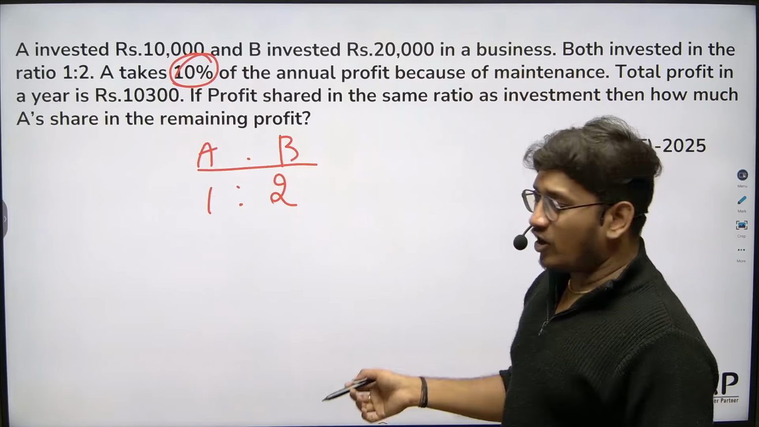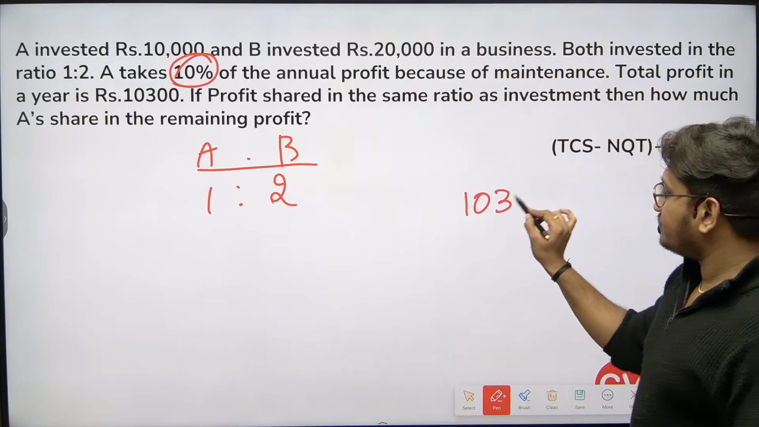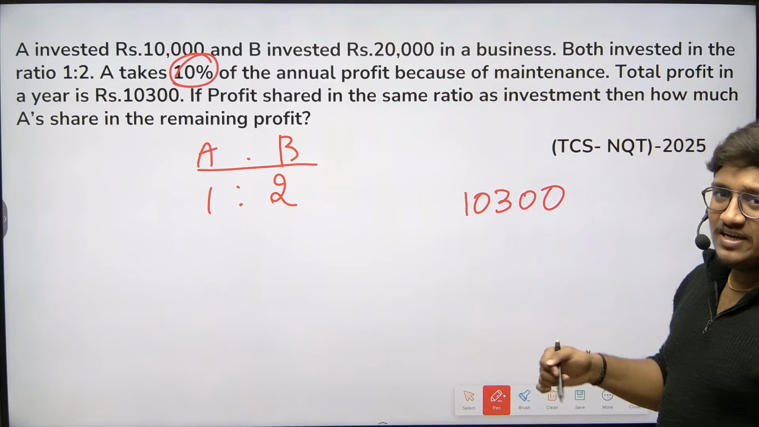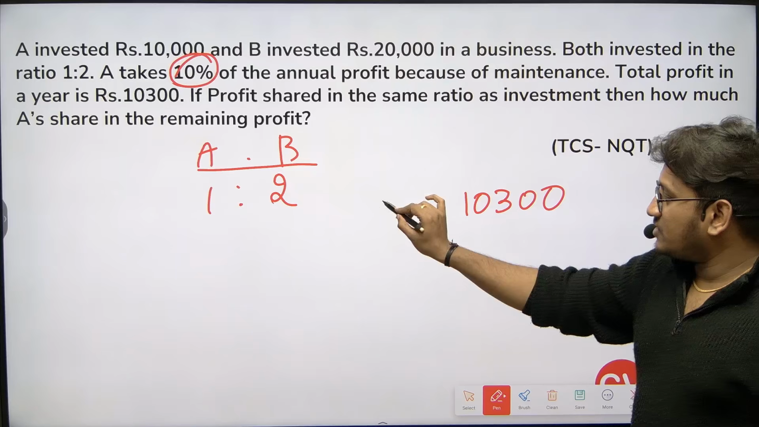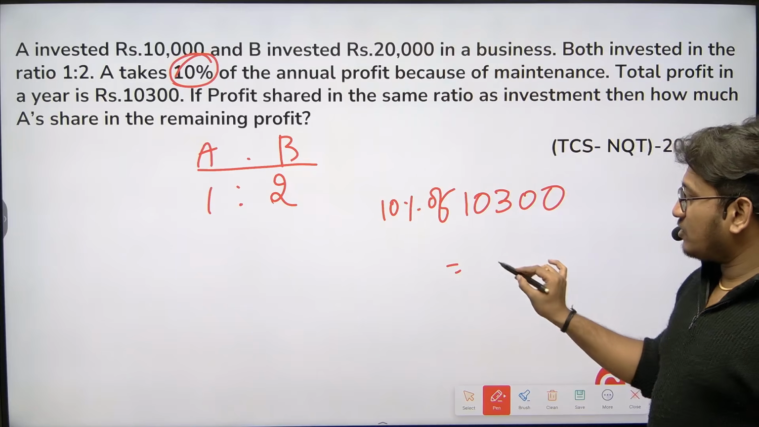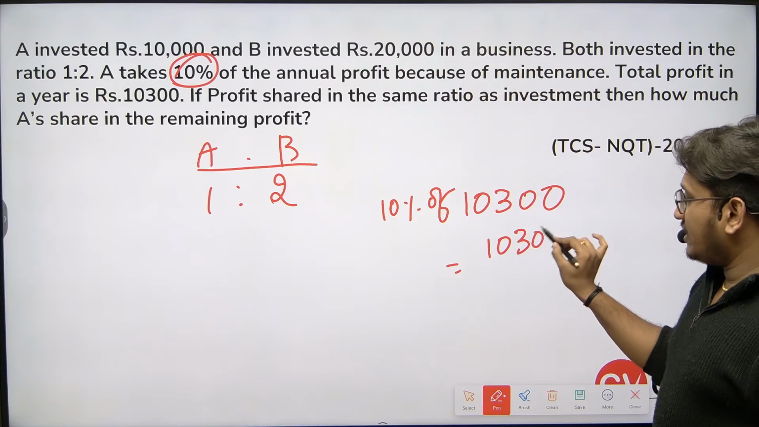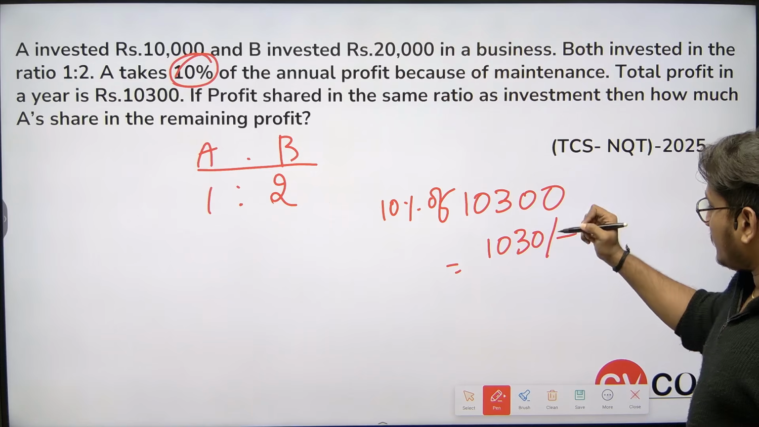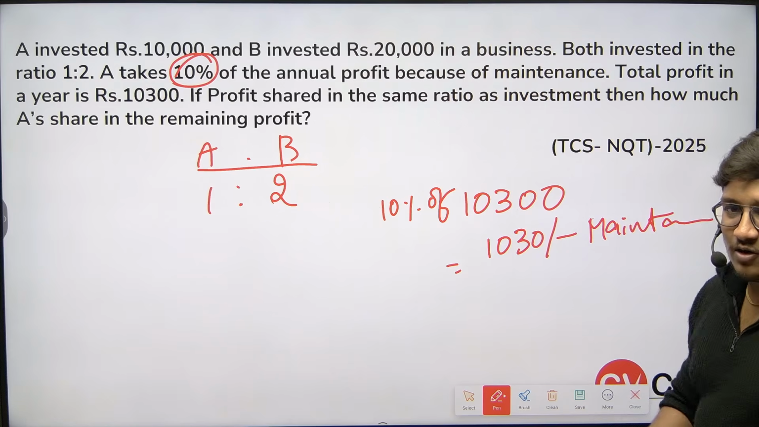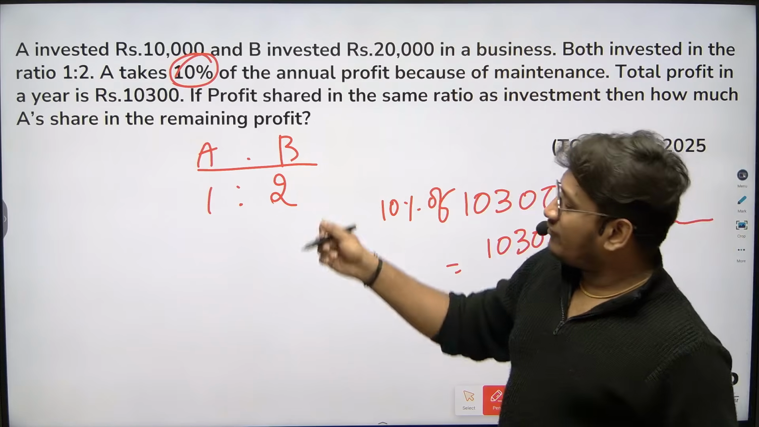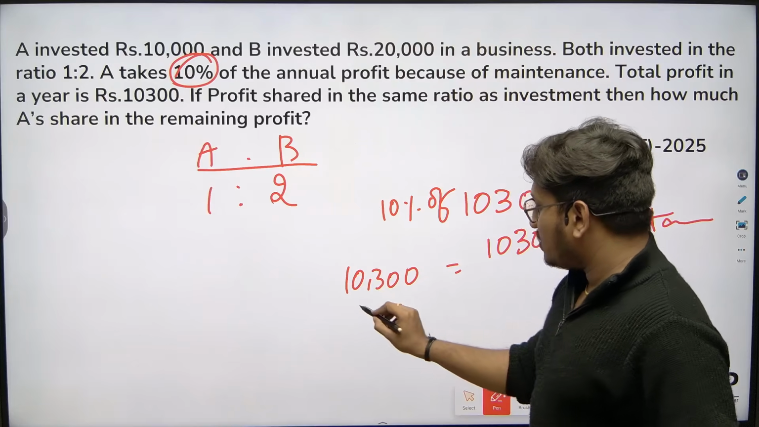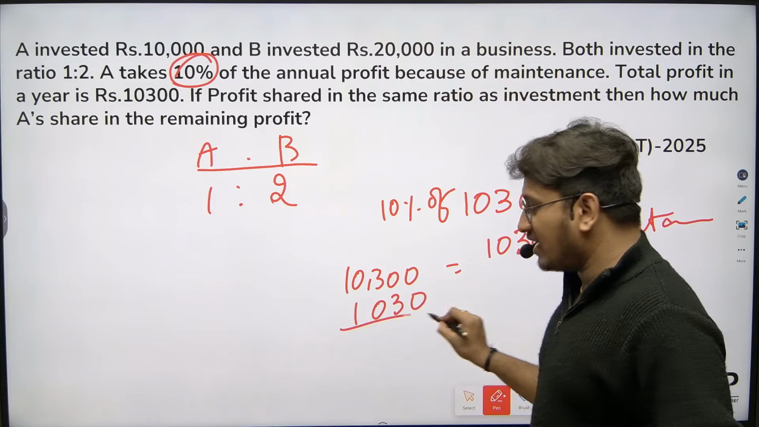What is the actual annual profit? 10,300 is the annual profit, right? Out of 10,300, how much did A take? 10%. What is 10% of 10,300? 1,030 rupees. We can say that it is for maintenance. Now, out of the total profit of 10,300, A already took how much? 1,030 rupees. A already took it, right?